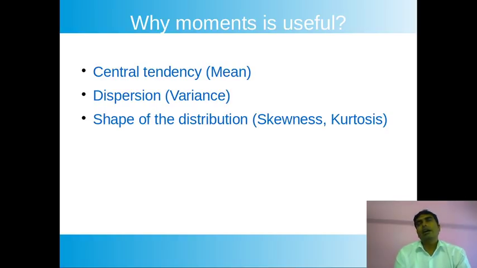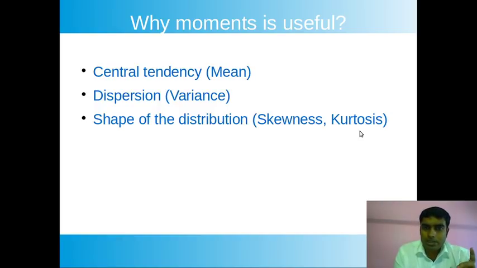Like I plotted the histogram of your class mathematics marks. So this is one sort of distribution, and I can distinguish the distribution by using the moment. There are two things in the shape of distribution topics, that is the skewness and the kurtosis. We'll come across all these things one by one. So these are the main three things in the moment chapter.